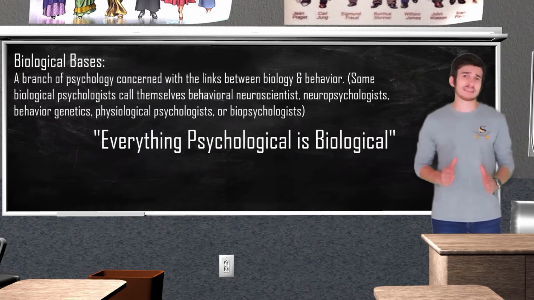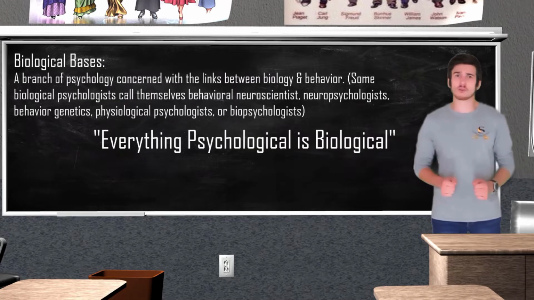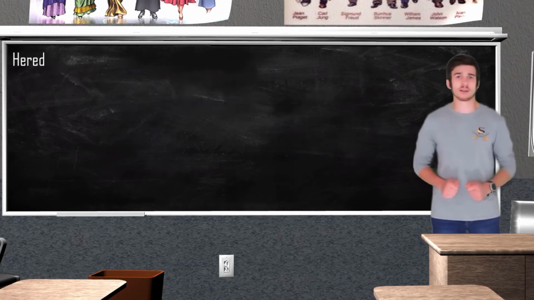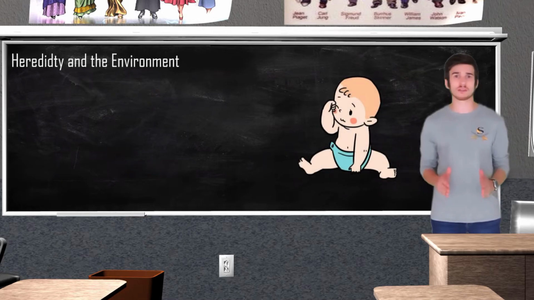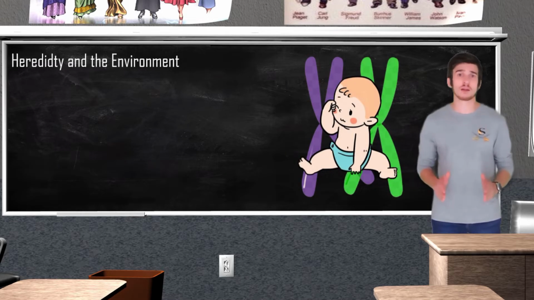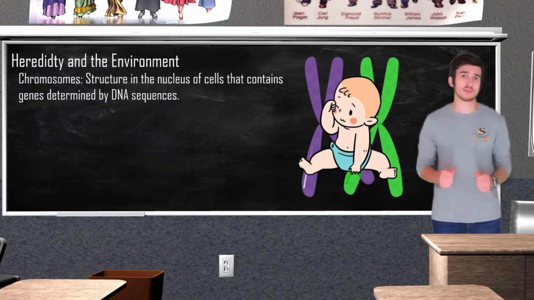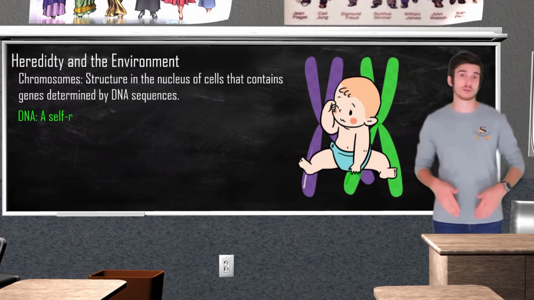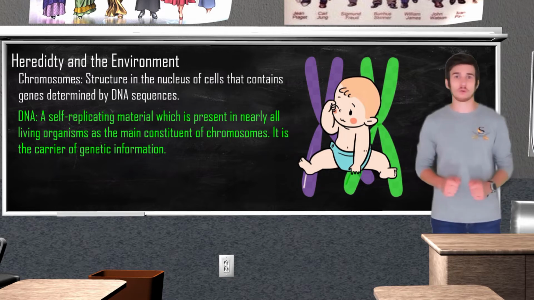So to what extent exactly is our behavior determined by our heredity? What about our environment and who we surround ourselves with? As you already know, this is the nature versus nurture controversy, which we briefly touched base upon in our Unit 1 review. When a healthy baby is conceived, it will have a total of 46 chromosomes, 23 from the mother and 23 from the father. Chromosomes are simply a structure in the nucleus of a cell that contain our genetics, which are determined by our DNA sequence. DNA, or deoxyribonucleic acid, is going to be a molecule that contains the genetic code for an organism.